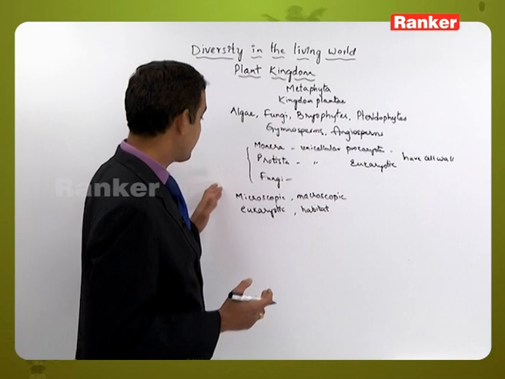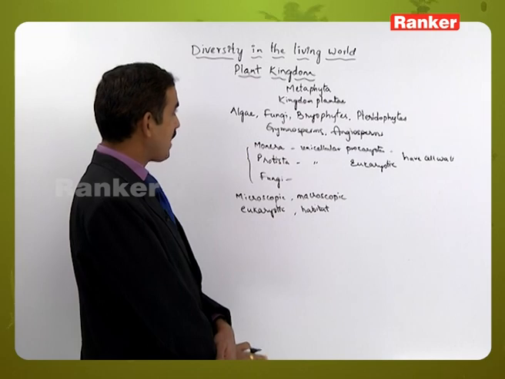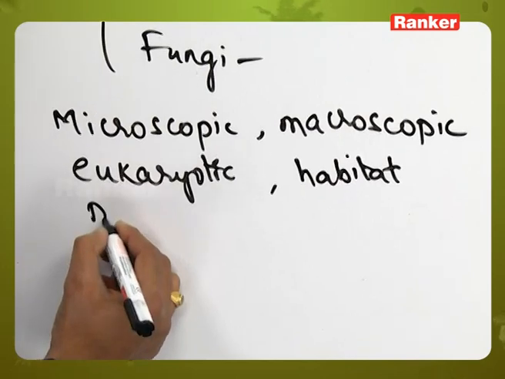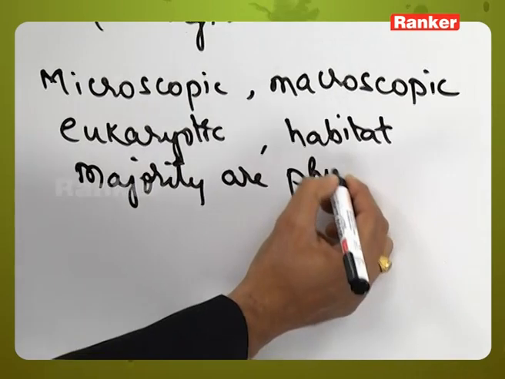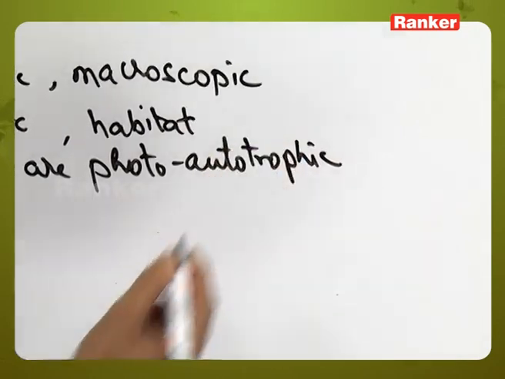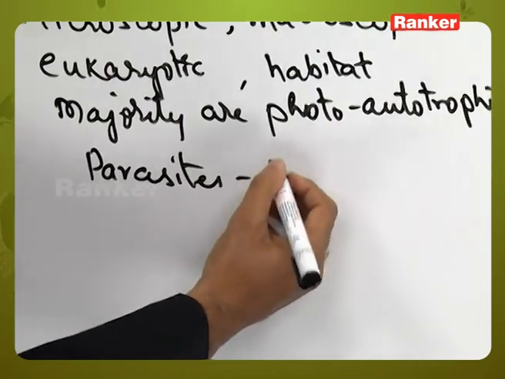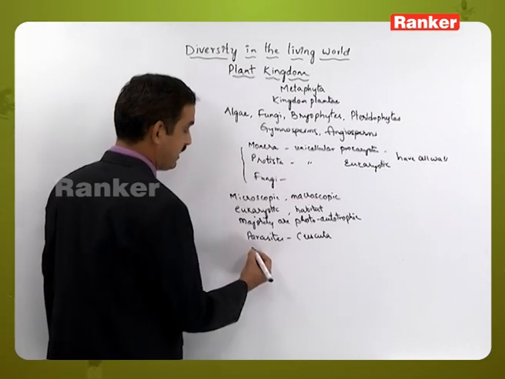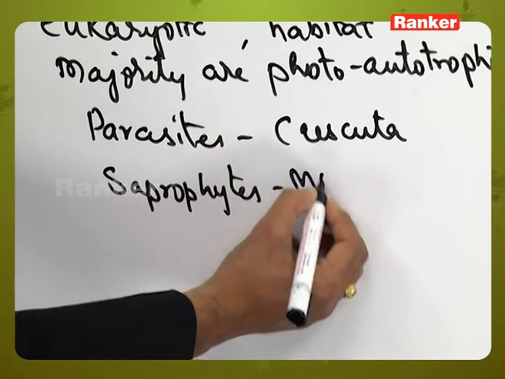So, likewise this includes various types of living organisms, and in this one we can't say that all plants are phototrophic in their nature. But of course at the same time we can say that majority of them are photoautotrophic. But at the same time some of them are parasites like cuscuta, and some of them are saprophytes. Rarely we can see this type of nature, like monotropa.